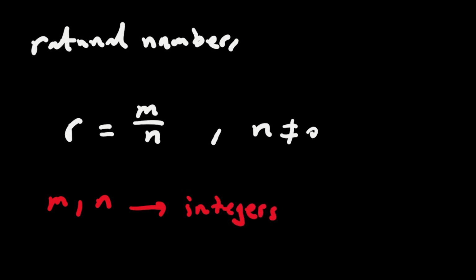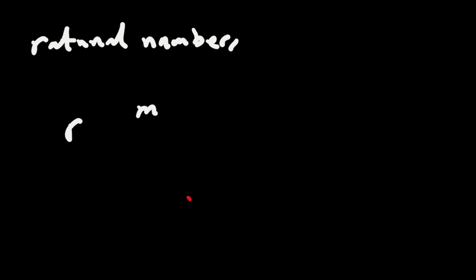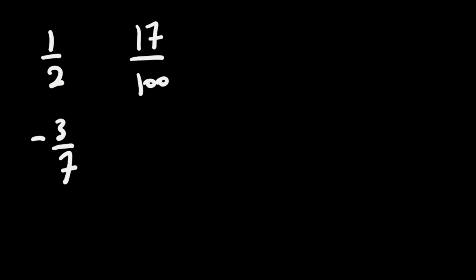Let's see some examples. For example, we have 1 over 2. It's a rational number. And we have -3 over 7, or 17 over 100. All of these numbers are rational numbers.